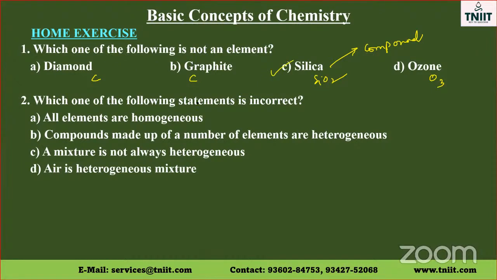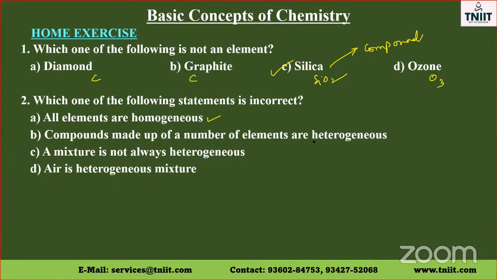Second question, which one of the following statements is incorrect? All elements are homogeneous. Compounds made up of a number of elements are heterogeneous. A mixture is always heterogeneous. Air is a heterogeneous mixture. So all elements are homogeneous, true.